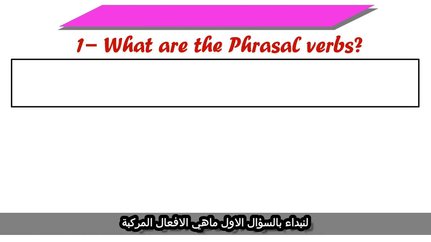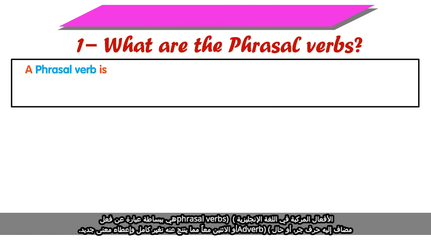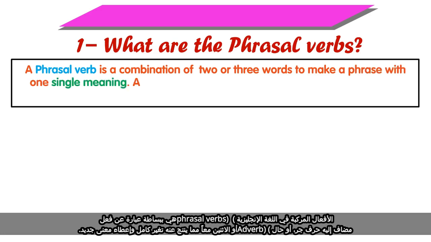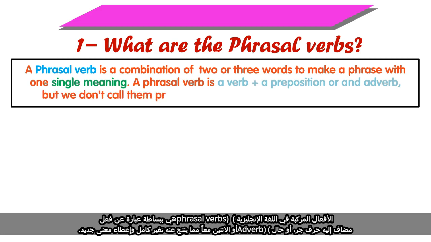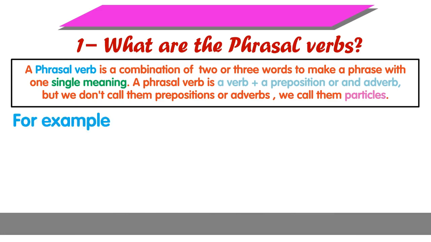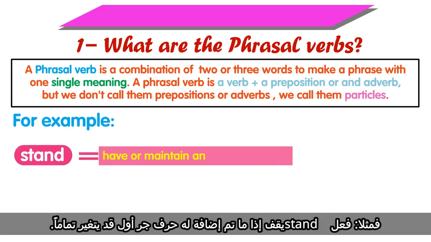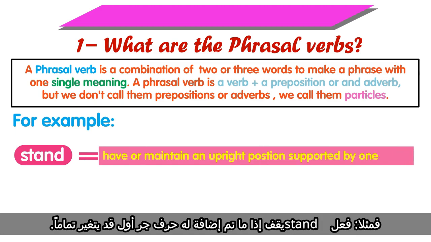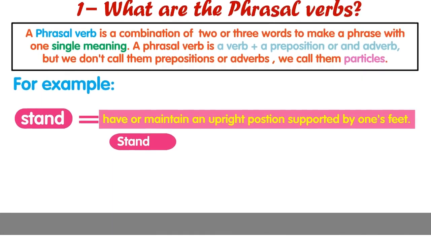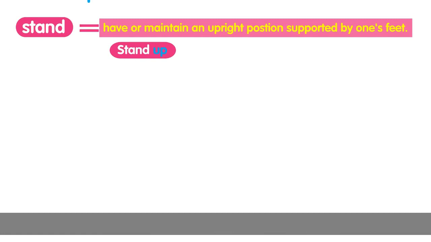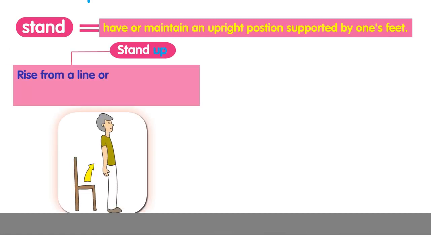What are phrasal verbs in English? A phrasal verb is a combination of 2 or 3 words to make a phrase with one single meaning. A phrasal verb is a verb plus a preposition or an adverb, but we don't call them prepositions or adverbs, we call them particles. For example, the verb stand means to have or maintain an upright position, supported by one's feet. But when we add up to the verb stand, it changes its meaning and becomes rise from a lying or sitting position. For example, he stands up, then he sits down again.